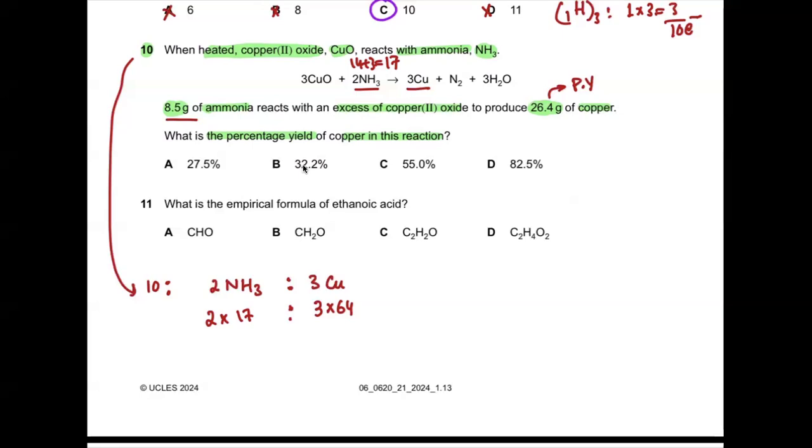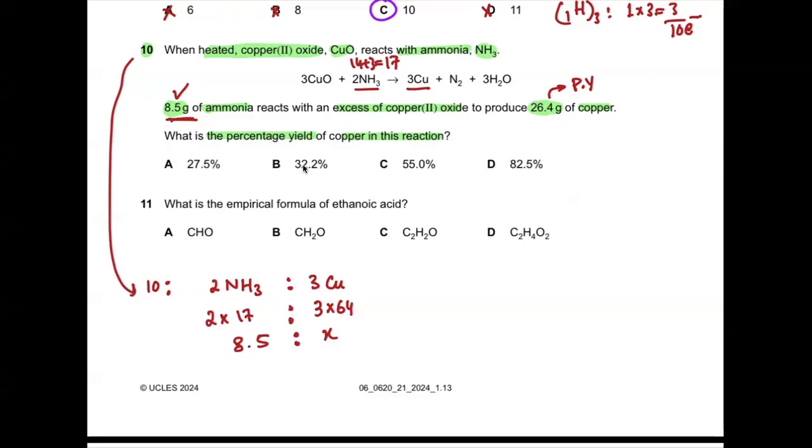Yes. Okay, so see over here, how much ammonia has been used? We have used 8.5 gram of ammonia. So with 8.5 gram of ammonia, the practical yield of copper is 26.4. Now we are going to calculate how much is actually going to be formed, and that is your theoretical yield.